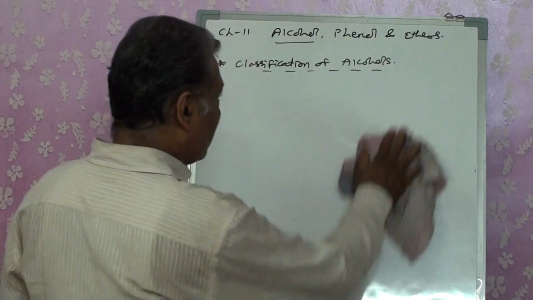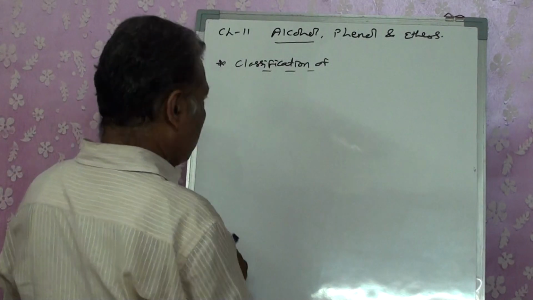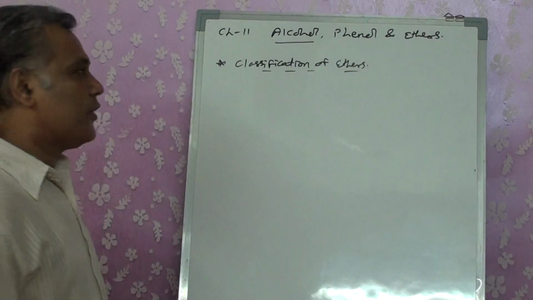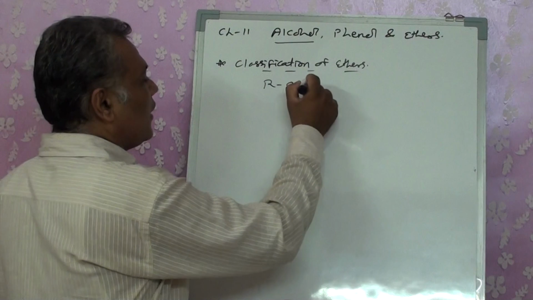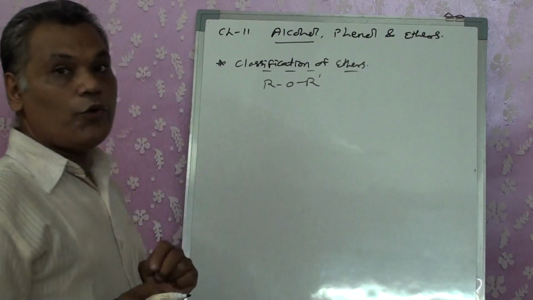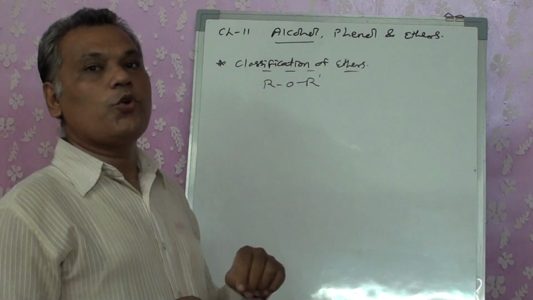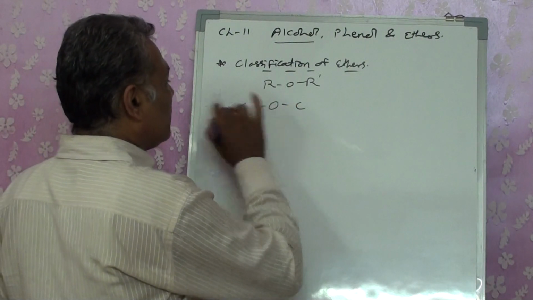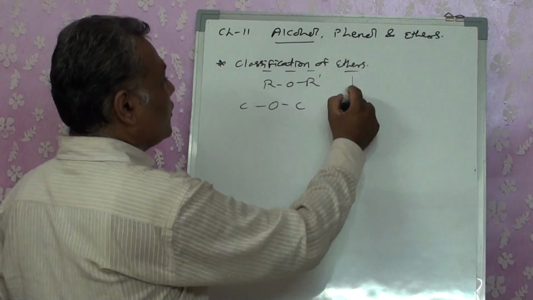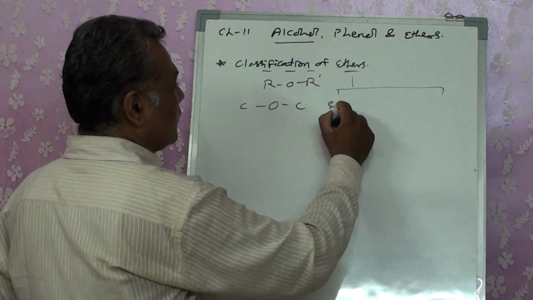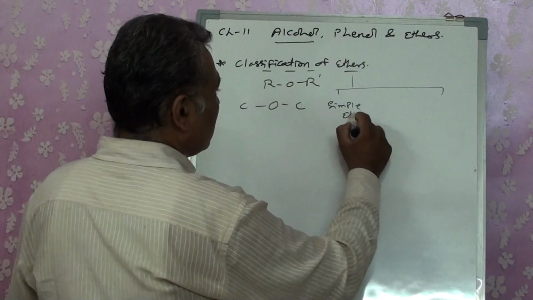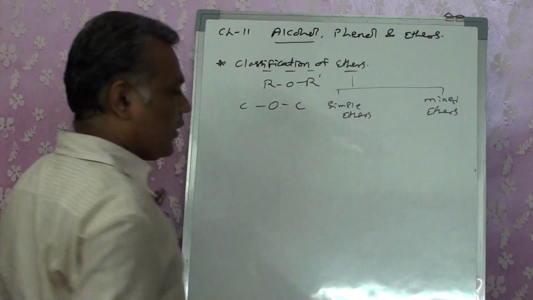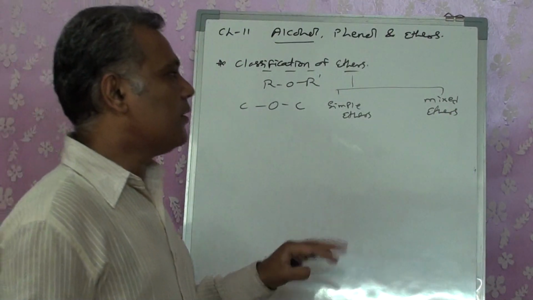Now we will see the classification of ethers. What will be the change in the classification of ethers? Ether means we have R-O-R'. For ethers, the oxygen is compulsorily attached to two carbons. On this side you have a carbon chain, and on this side also you have a carbon chain. So ethers are classified into two types: simple ethers and mixed ethers.